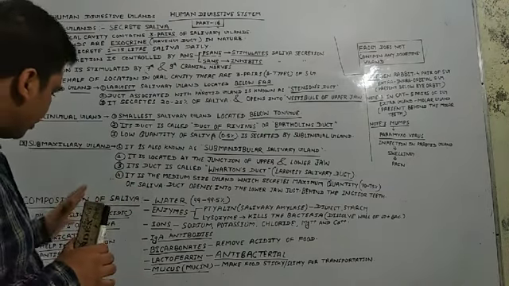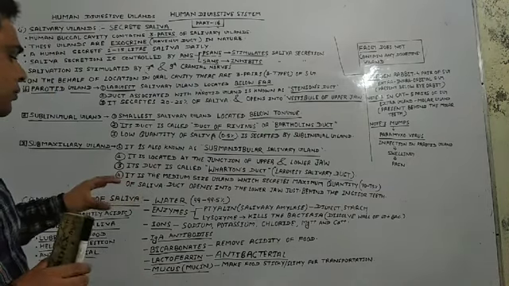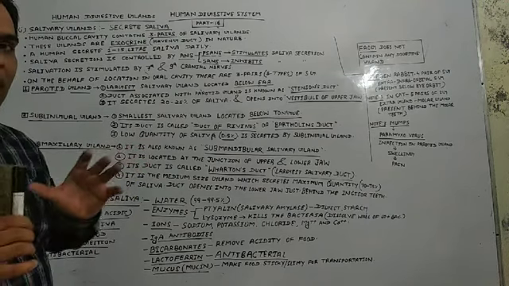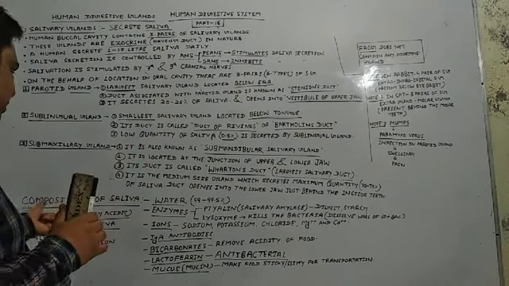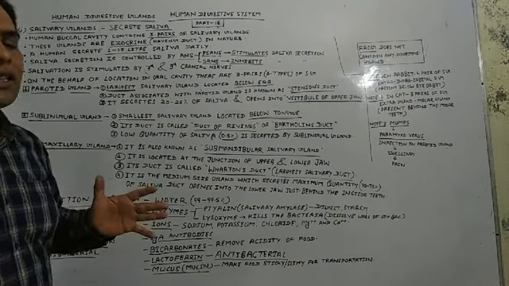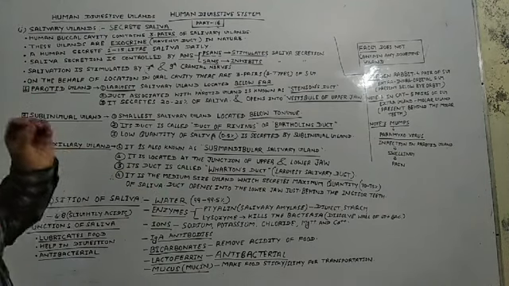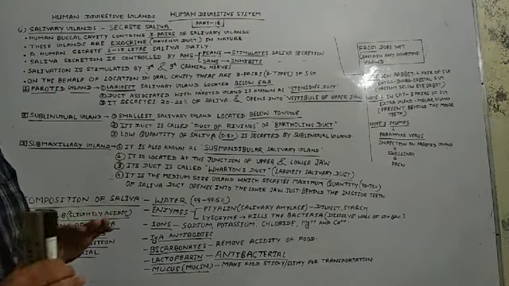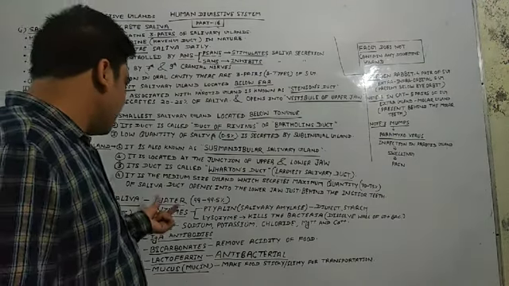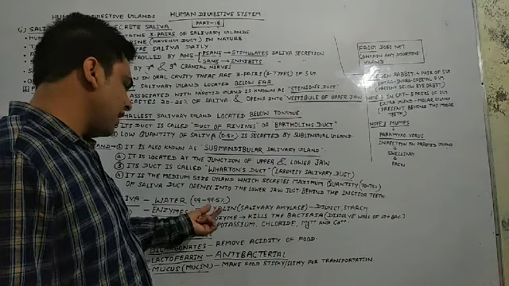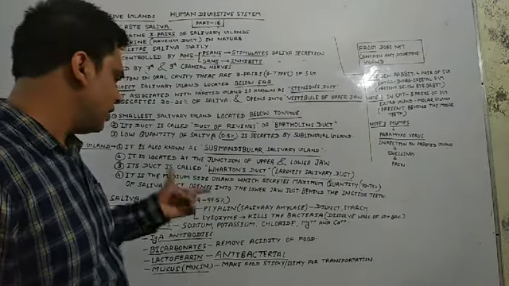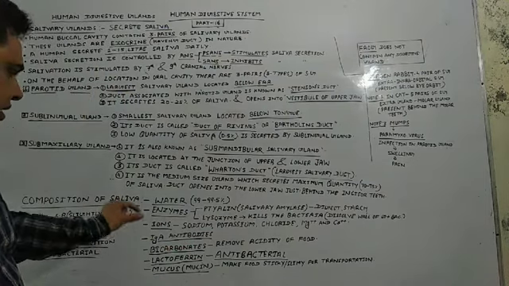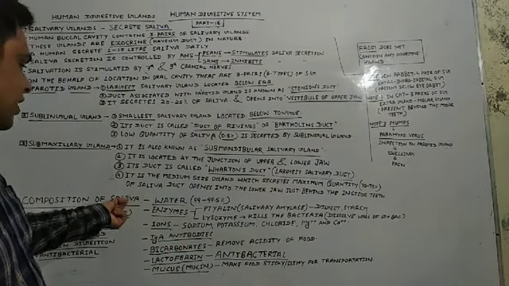I have not mentioned this enzyme because it is found in inactive form, and it is inactive in saliva. There is no action performed by lingual lipase enzyme in saliva, so I am not mentioning it here. So there are two important enzymes, ptyalin and lysozyme, I have mentioned here. So they are found in our saliva. So this is the second content found in our saliva.